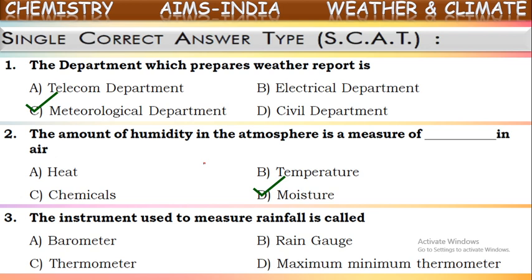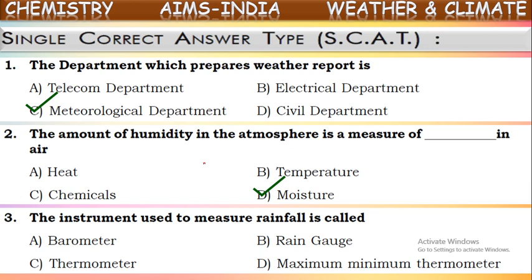Suppose it is temperature, temperature can be measured by using an instrument called a thermometer. Temperature of a body can be measured by using a normal thermometer. If you want to measure the temperature in a particular place, then we use a specially designed thermometer called the maximum minimum thermometer, isn't it? In the same way, for measuring rainfall also, we have a special instrument which is called a rain gauge.